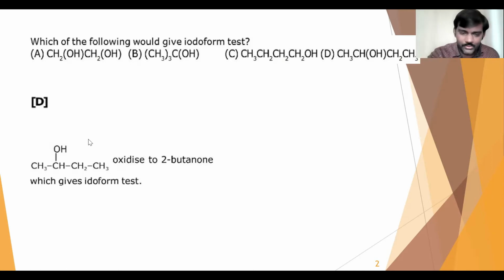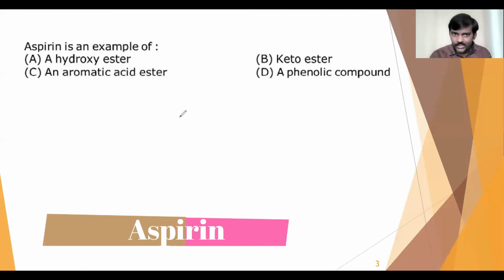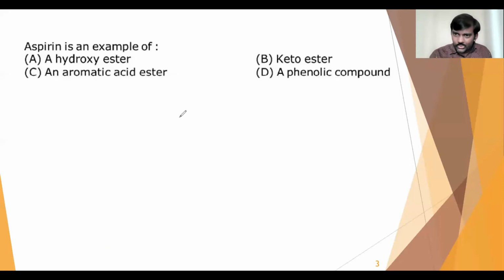So that is the first question. Here is the next question. Aspirin is an example of. Aspirin is an ester, but which type of ester is asked? A hydroxy ester, keto ester, aromatic acid ester, or phenolic compound. Aspirin is a commercial name. Chemically, we call it acetyl salicylic acid. That means in salicylic acid, we are doing acetylation, attaching an acetyl group to the salicylic acid part.